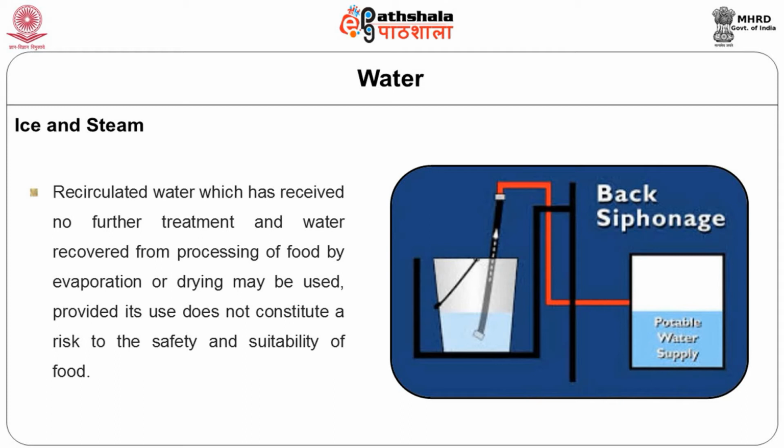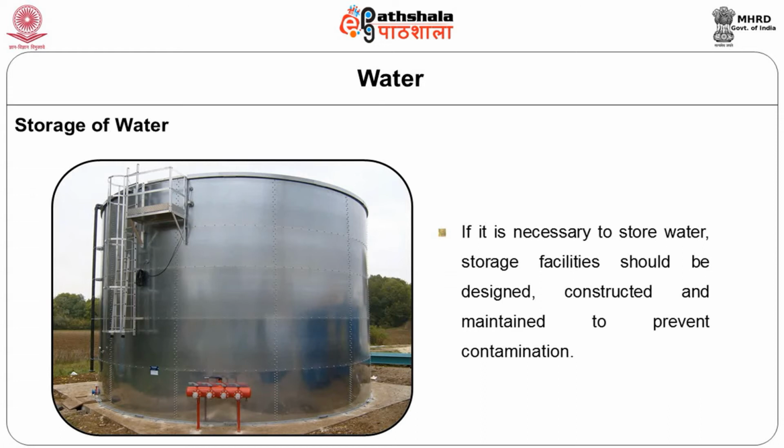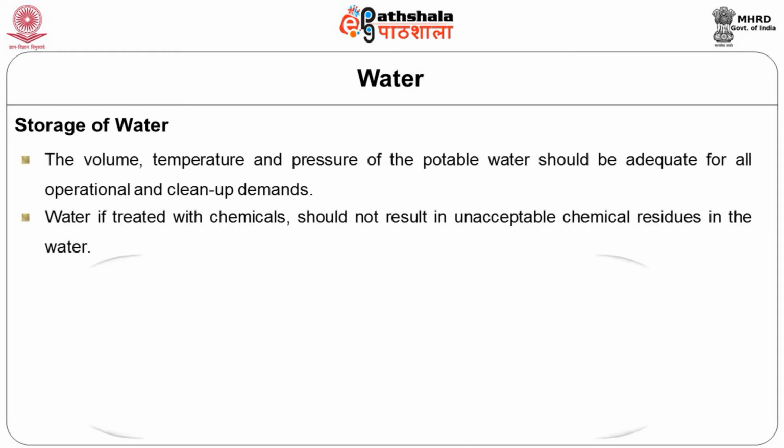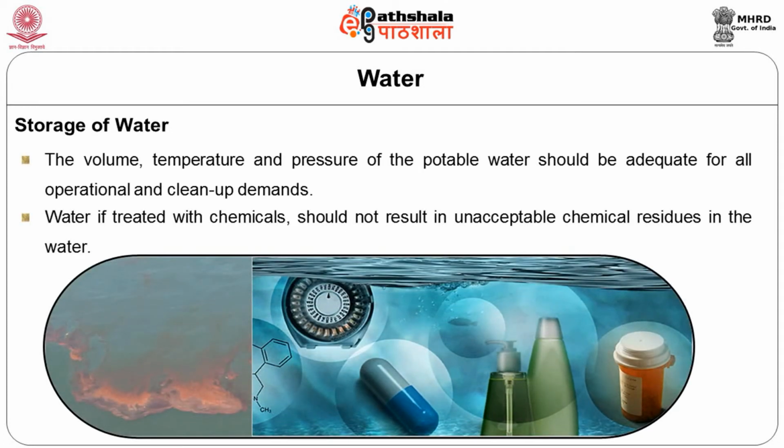There should be no cross connection between potable and non-potable water supply. All hoses, taps and other similar sources of contamination should be designed to prevent backflow or back siphonage. Water should be clean even while it is being stored. If it is necessary to store the water, storage facilities should be designed, constructed and maintained to prevent contamination. The volume, the temperature and the pressure of the potable water should be adequate for all the operational and the cleanup